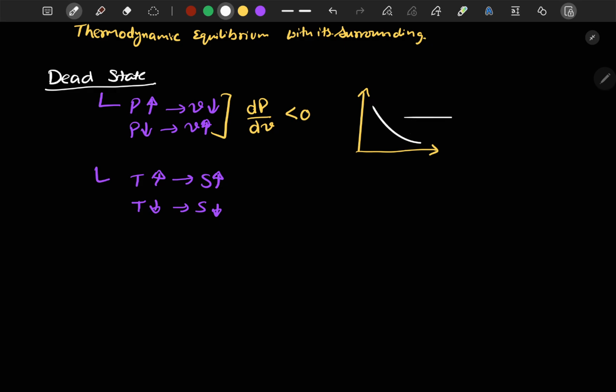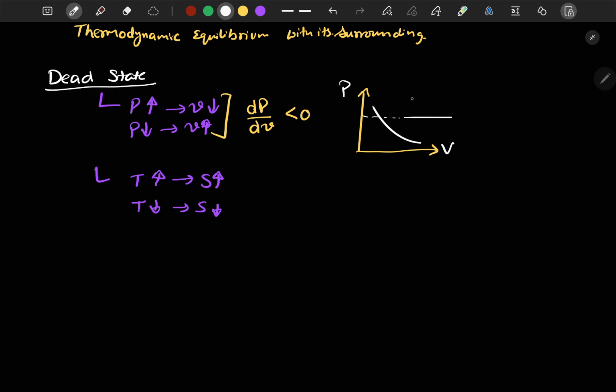Like a constant pressure process, where del p by del v, the change in pressure with respect to volume, is 0 since there is no change.